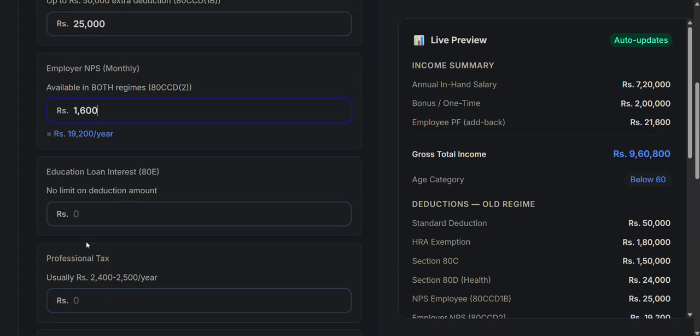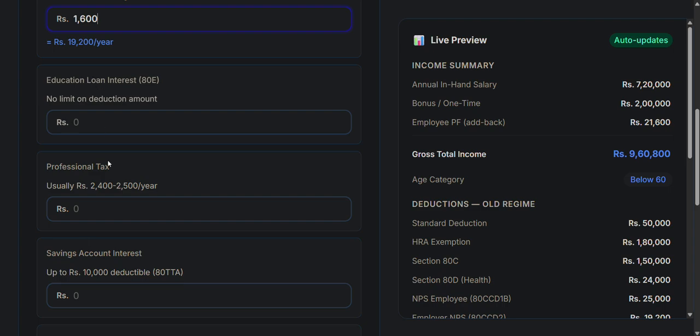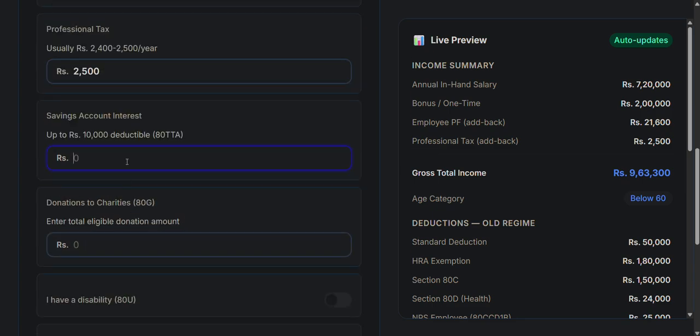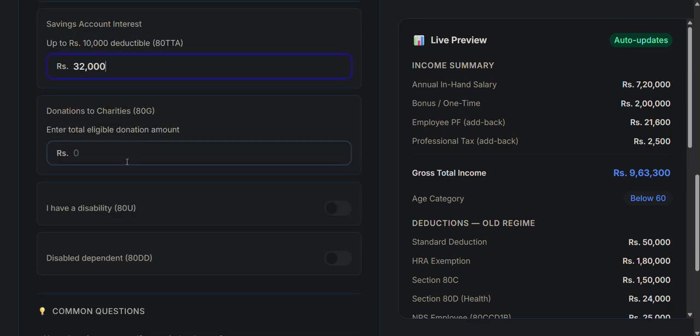And there are no educational loans that he has to service, and let's say that he pays a professional tax of 2,500 rupees, and savings account interest, let's say he gets around 32,000 annually, and let's say that he donates 1,000 rupees to a charitable organization.